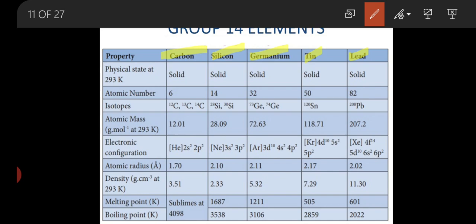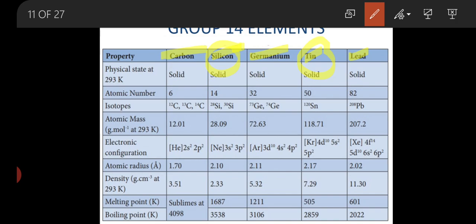The first is carbon, with symbol C. Second is silicon, Si, then germanium, Ge, and tin, which is Sn. You can see silicon is Si, and tin is given as Sn.